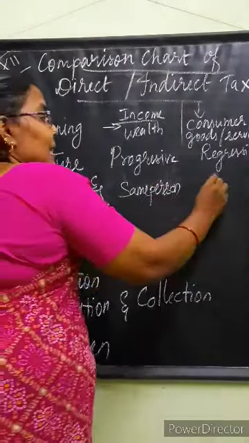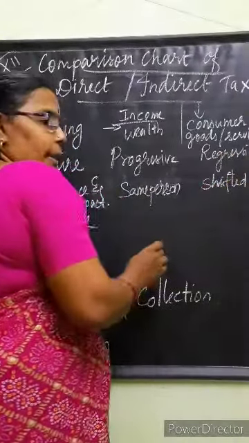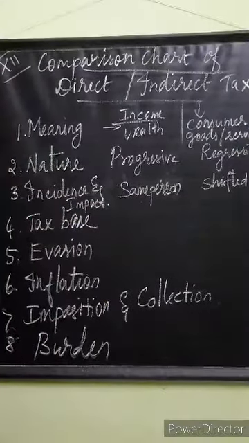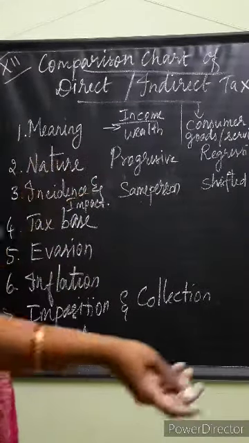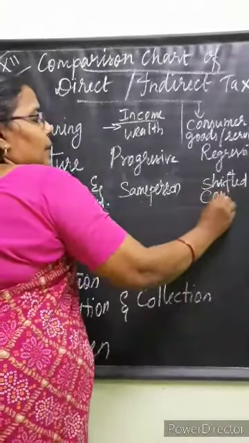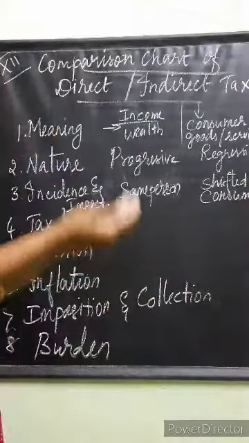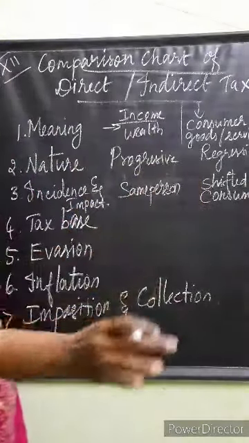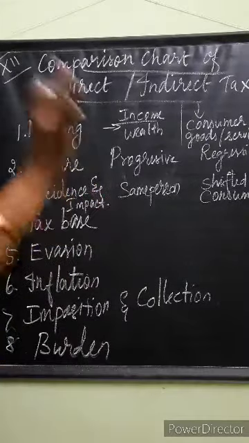But in indirect tax it is shifted to the consumers, isn't it? If they impose tax on the wholesale dealer or the manufacturer, they will shift the tax to the consumers. At last, we are the ones paying the tax because they include the tax in the price. Ultimately, the consumer is consuming the goods, so he is paying the tax.